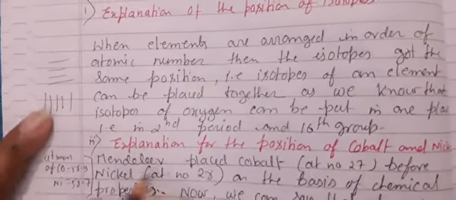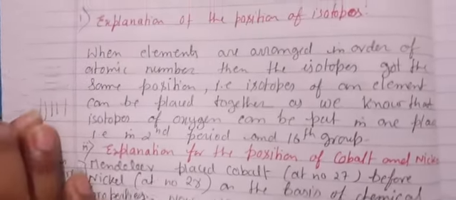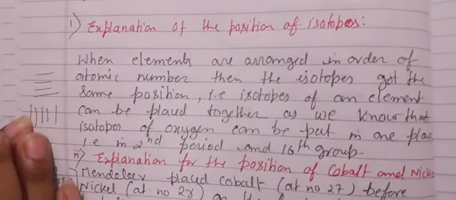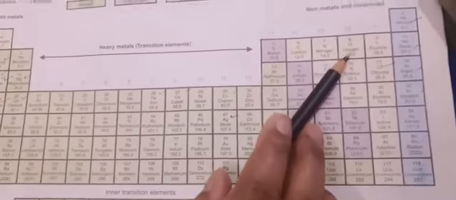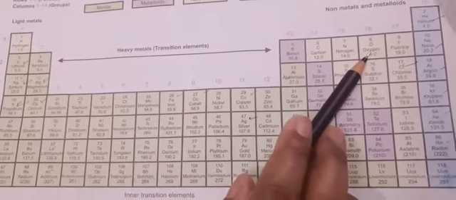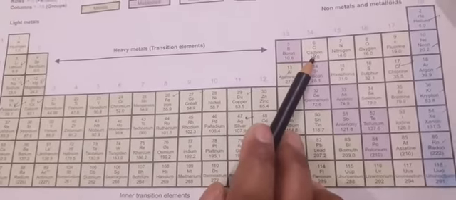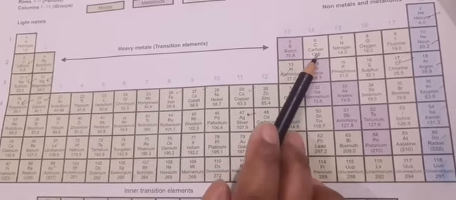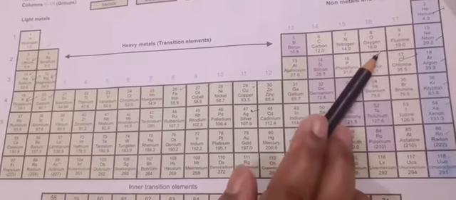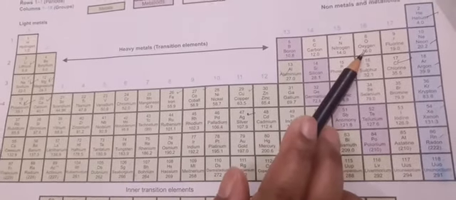Okay, you can see here in your modern periodic table, this is the position of oxygen and all the isotopes are at this place only. Similarly, carbon also has three isotopes. See, this is the place for all the isotopes because the atomic number is the same, whether their masses are different.